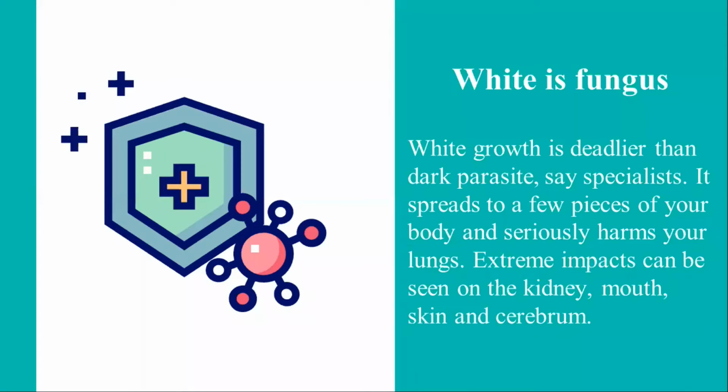Next is white fungus. White fungus is a growth that forms dark patches. It can seriously harm the body, especially our lungs, and extremely impacts the kidney, mouth, skin and brain. All these organs can be affected. That is the main thing about white fungus.